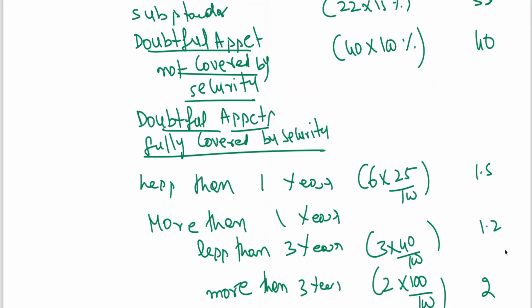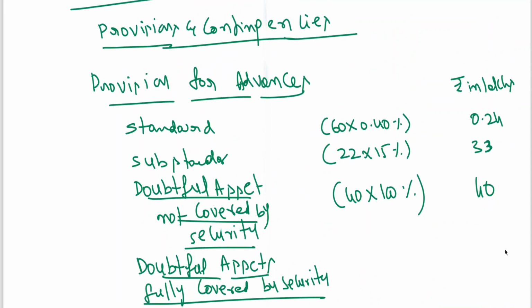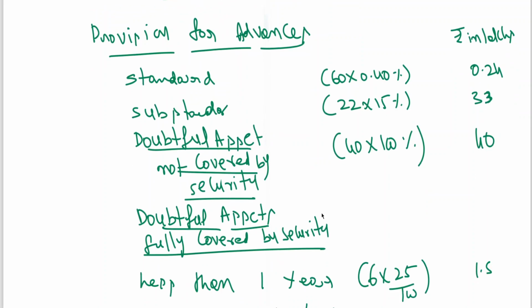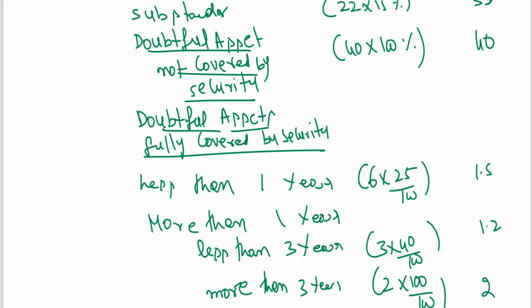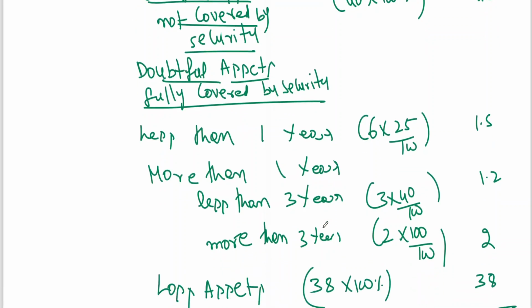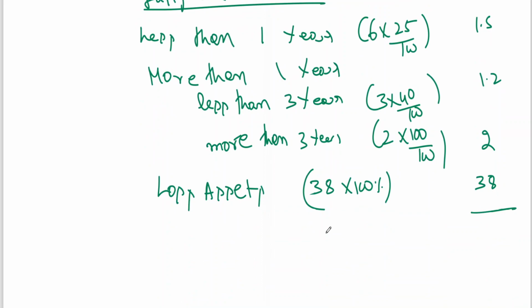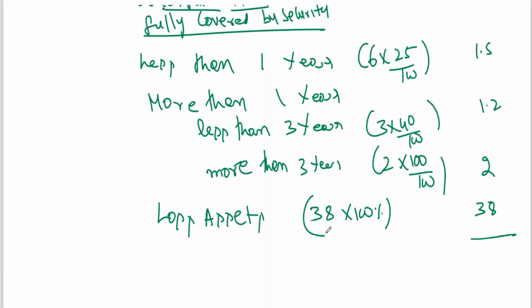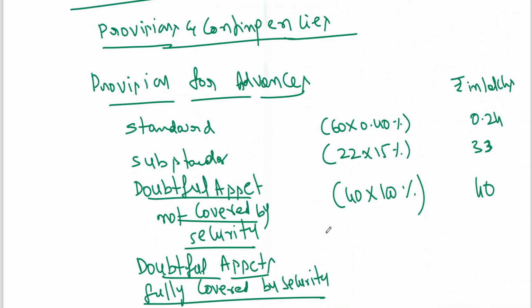Now we can go for totaling of it. 0.24 plus 33 plus 40 plus 1.5 plus 1.2 plus 2 plus... So here I have done a mistake. 22 into 15% is 3.3.